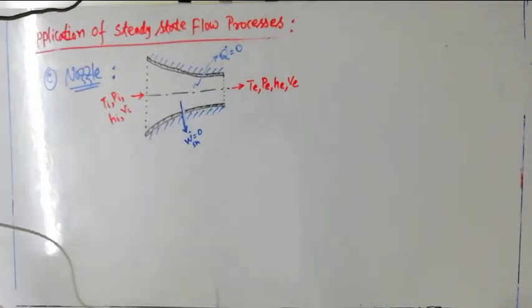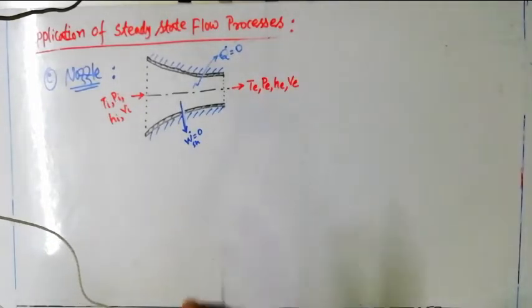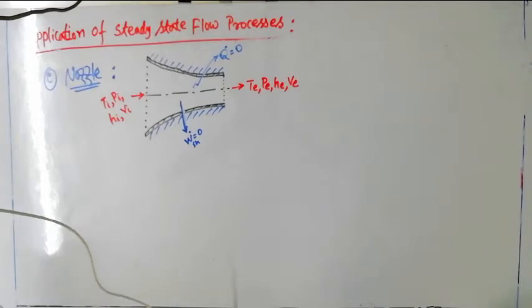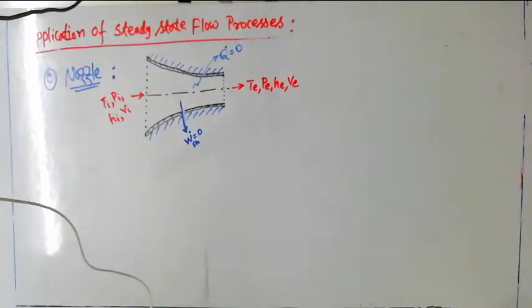Depending on the flow velocity, whether it is more than Mach number 1, that means sonic or subsonic flow, depending on that, the convergent cross section of a nozzle can increase the velocity or it can decrease the velocity. Okay, I am not going into those details over here because it is not that subject, and I don't have the scope to discuss nozzle in an elaborate manner. So I am giving you a small brief introduction regarding nozzle.